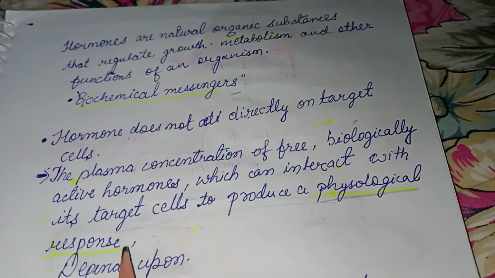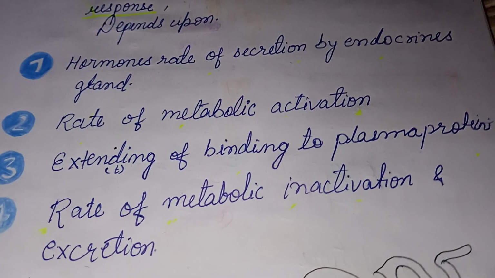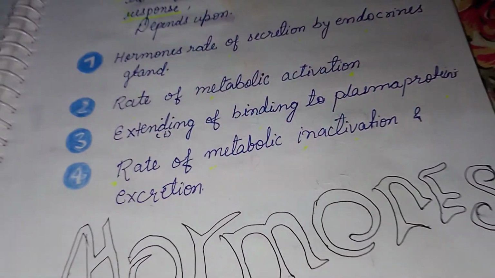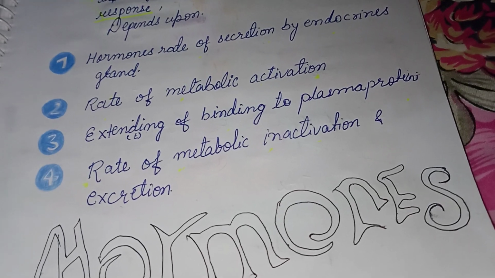It depends upon four factors: first is the rate of secretion of the endocrine gland, second is the rate of metabolic activation, third is the extent of binding to plasma protein, and fourth is the rate of metabolic inactivation.